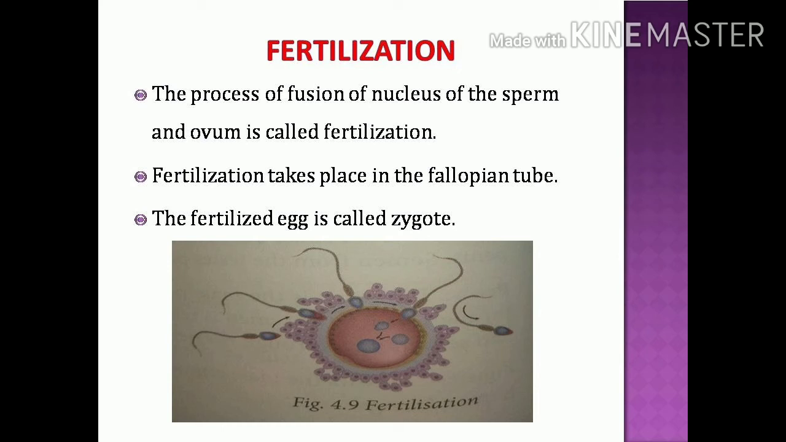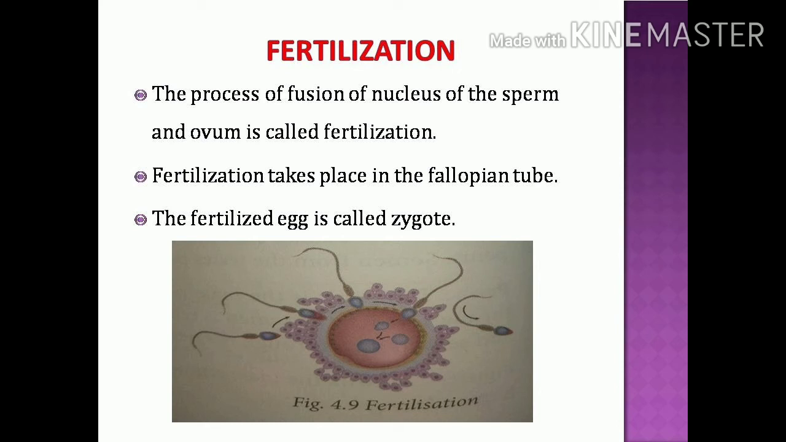The nucleus of the sperm and the ovum fuse. When the head breaks the wall of the egg, it releases the nucleus. That nucleus fuses with the nucleus of the egg or ovum. That process is called fertilization. Usually fertilization takes place between one sperm and one egg. Many sperms reach near the egg, but only one sperm can fuse with the egg.